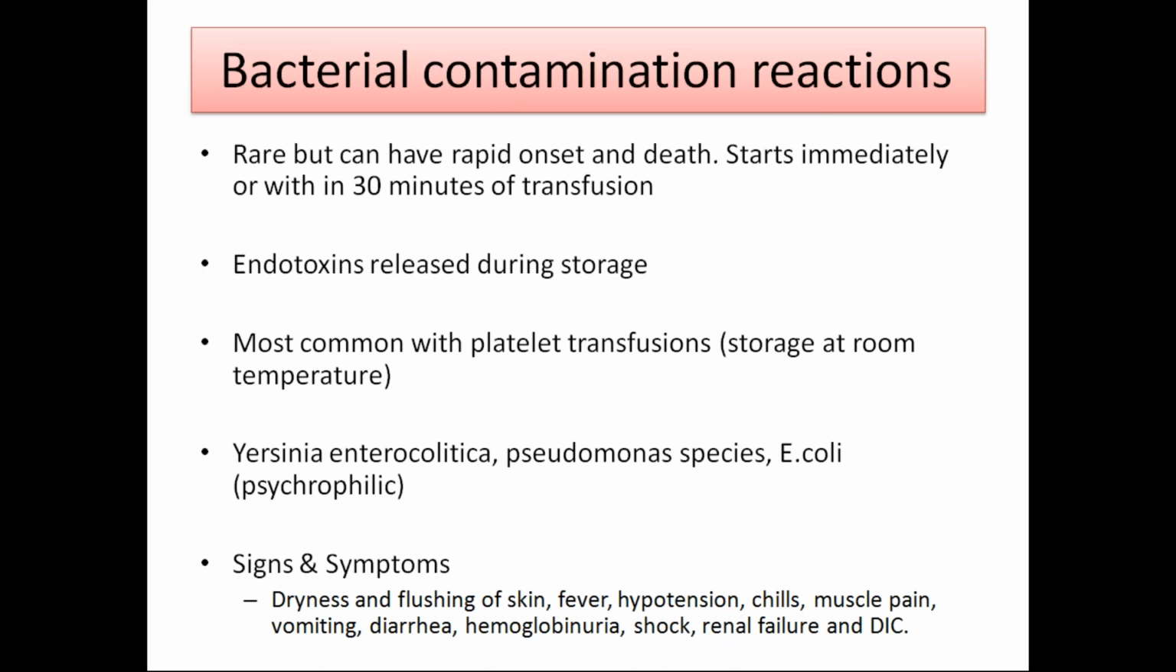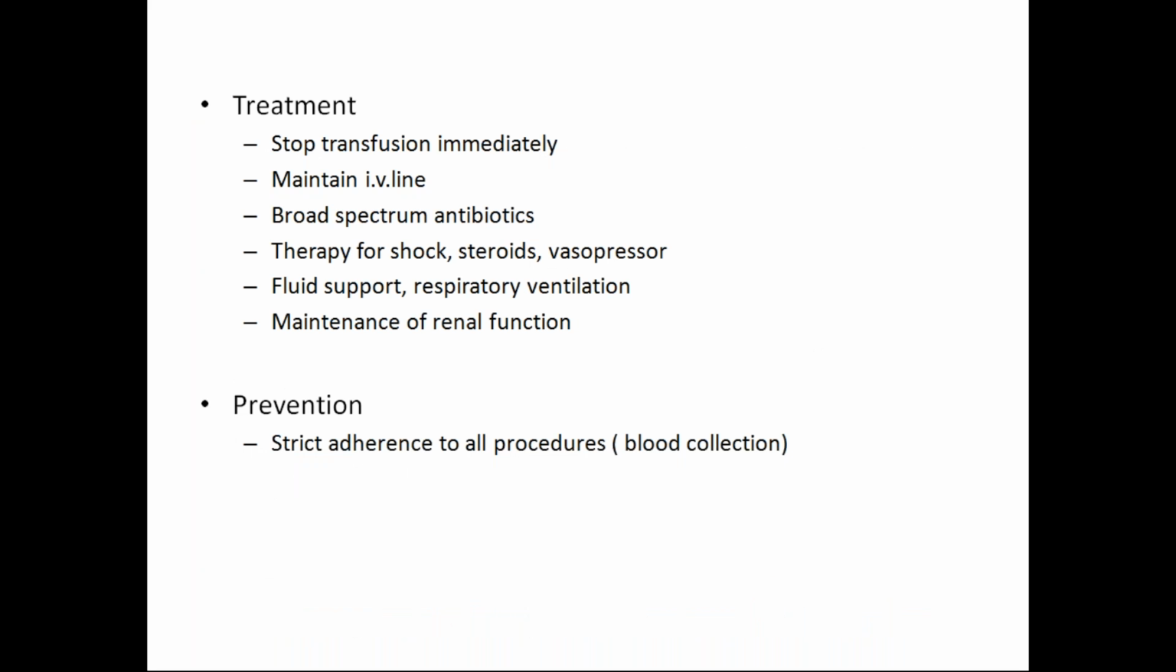Signs and symptoms include dryness and flushing of skin, fever, hypotension, chills, muscle pain, vomiting, diarrhea, hemoglobinuria, shock, renal failure, and DIC. Treatment includes immediately stopping the transfusion, maintaining the IV line, and broad spectrum antibiotics, that is high power. It should be given immediately. And therapy for shock, steroids, and vasopressors.